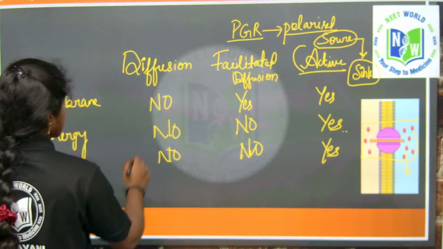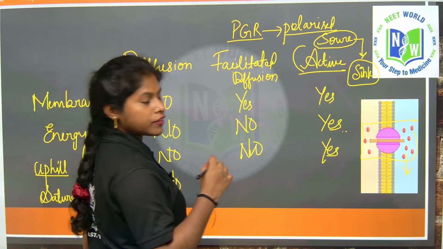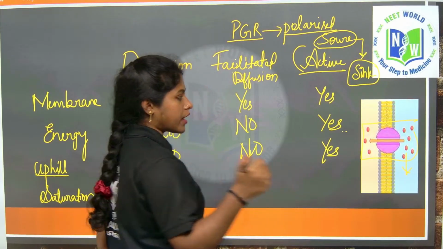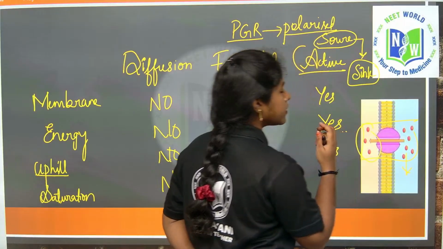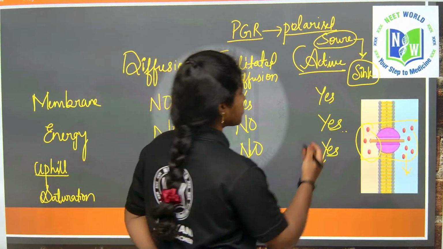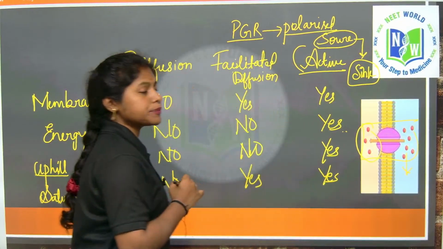So does the saturation point occur in simple diffusion? No. And in facilitated diffusion? Of course, yes. So not all molecules will be transported, only the hydrophilic molecules will be transported to the intracellular spaces of the membrane. And for active transport? Of course, yes. Got it?